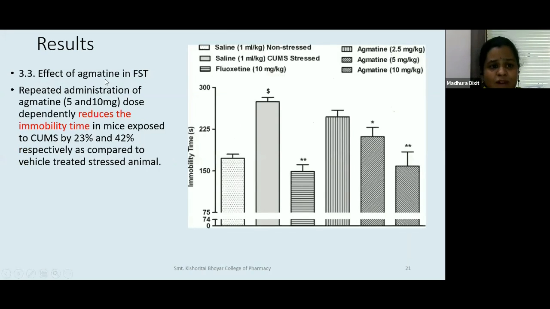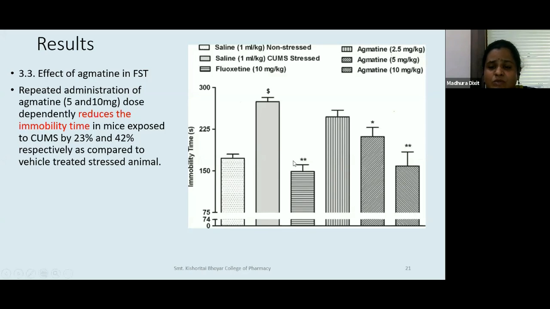Now, what is the effect of agmatine in FST? FST is where the immobility time is counted. So this is a marker of despair. Like if the sucrose preference test was a marker of anhedonia, which is lack of pleasure, despair is a feeling of worthlessness, which happens in depression. I hope everybody can understand what worthlessness is. It means what is my need in this world, or feelings like this. So FST is a typical marker of despair.